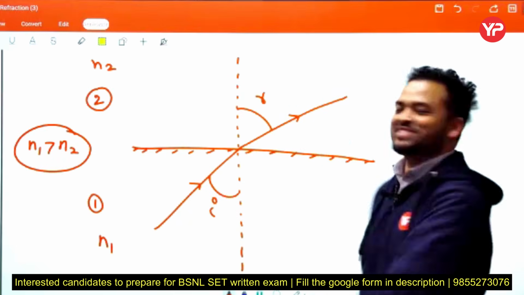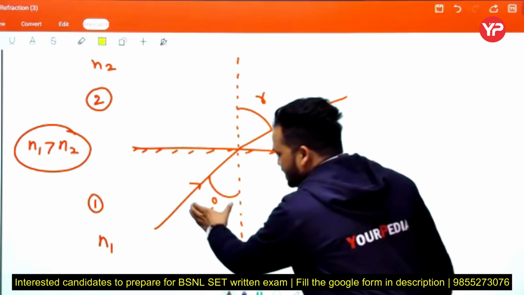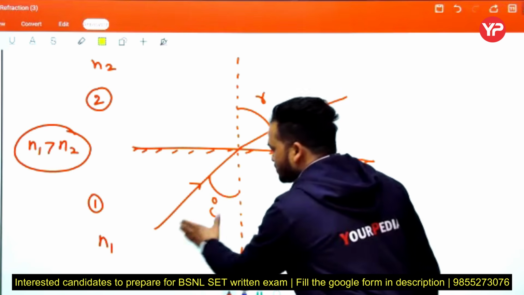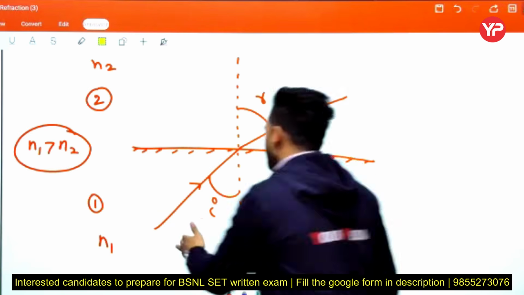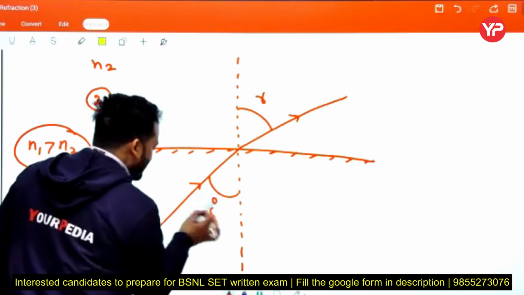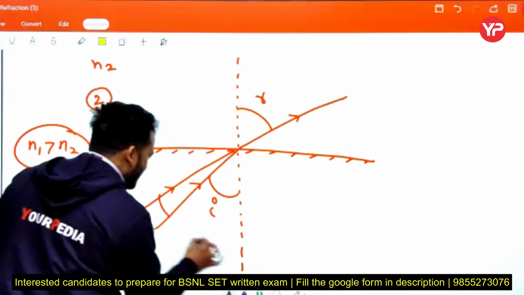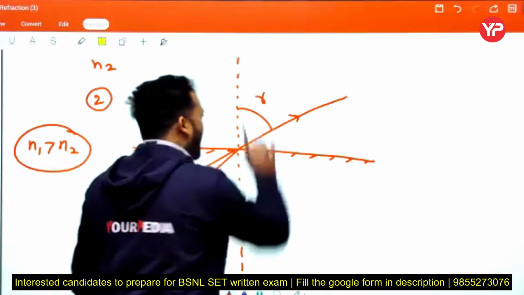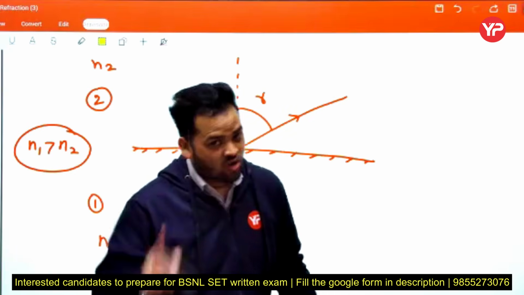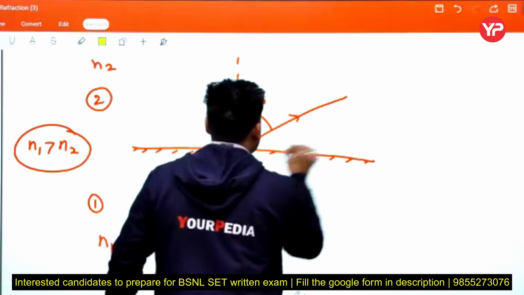Now, consider an example. If we increase the value of i like that, then r also increases. Then r looks like this.